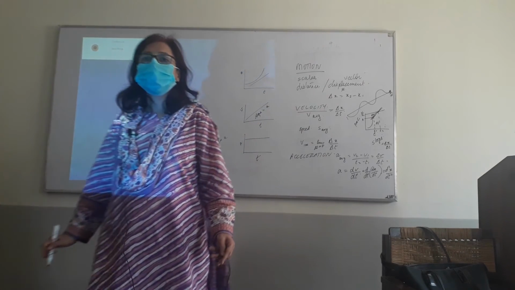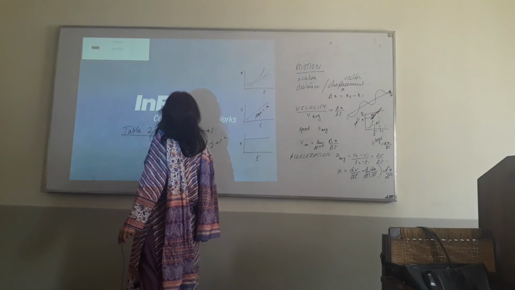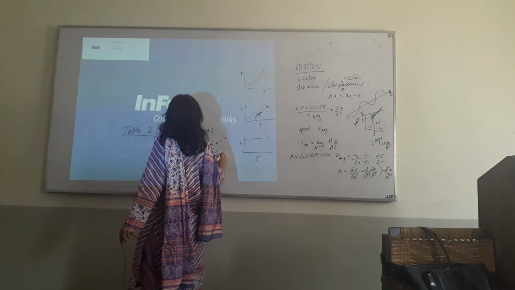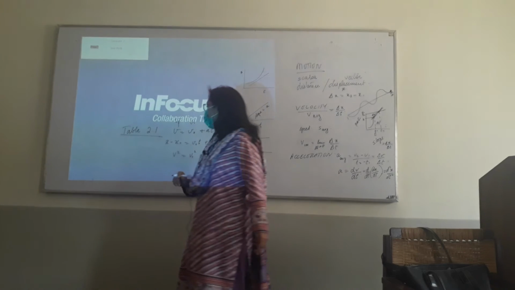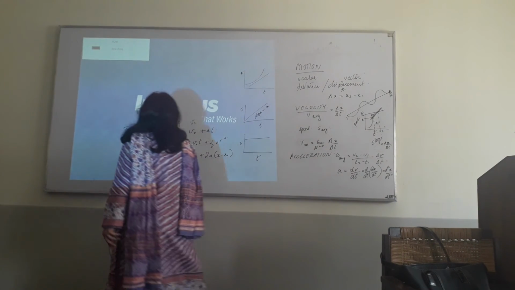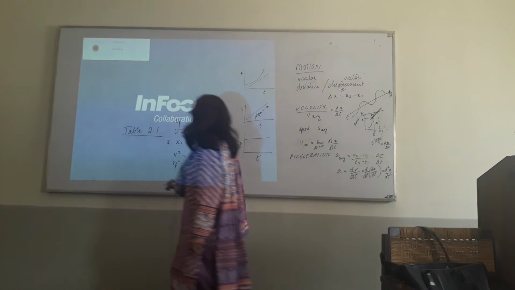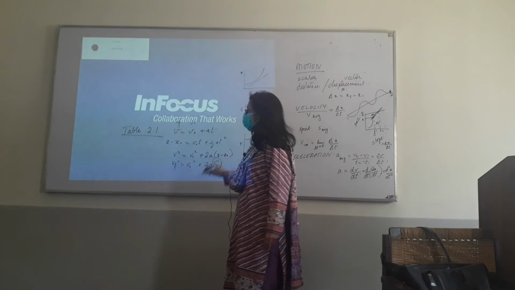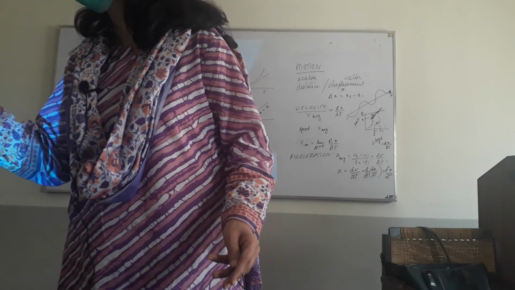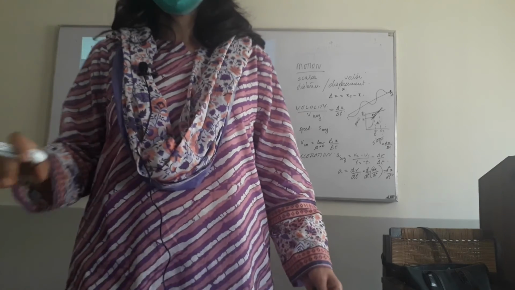Another equation of motion: v squared is equal to v naught squared plus 2a (x minus x naught). Okay. Now, the way I remember it when I studied this in FSC, this formula used to be Vf squared is equal to Vi squared plus 2as. It used to be like that, right? In FSC books, displacement is represented by s. In this book, s is not displacement. Here we are using s for speed, okay? And we are using x for displacement. So, just pay attention to the symbols.